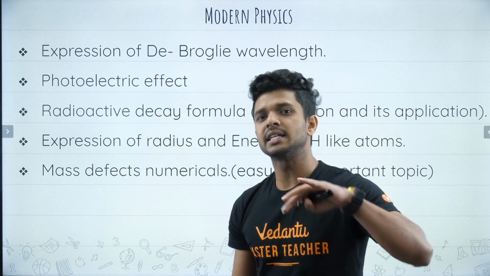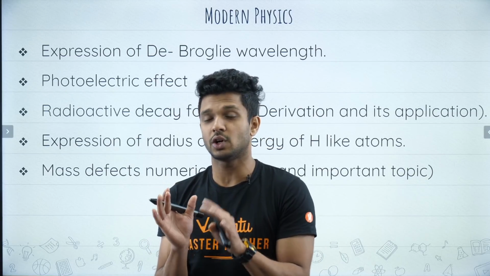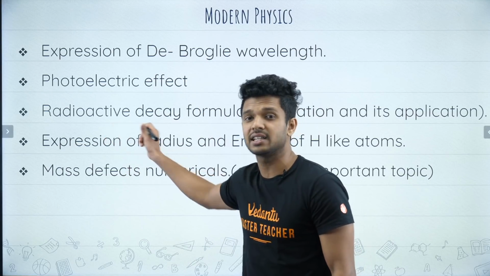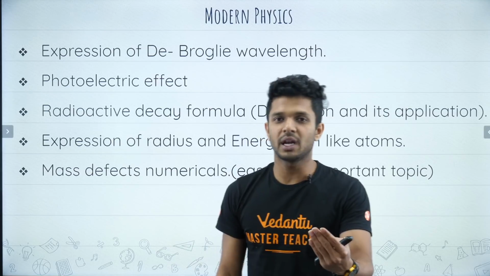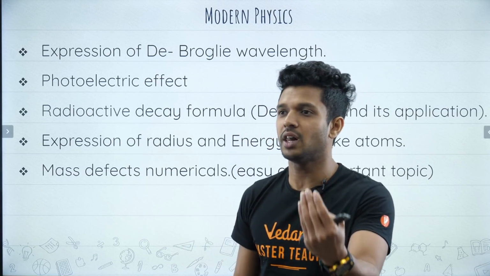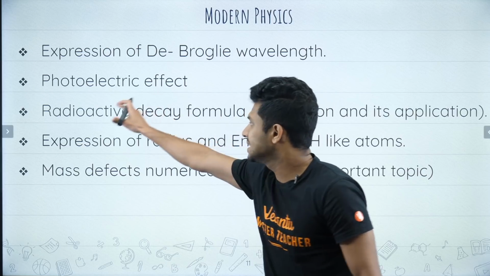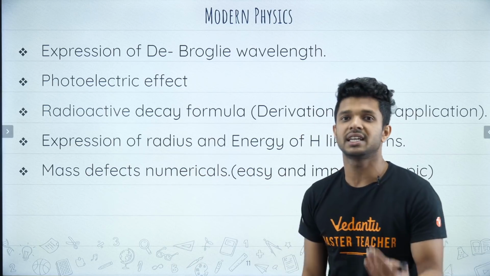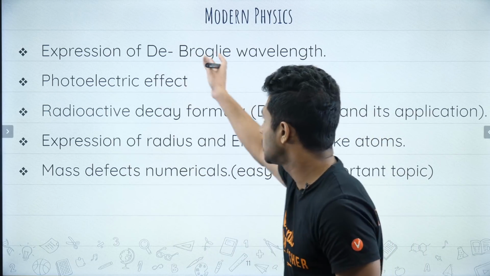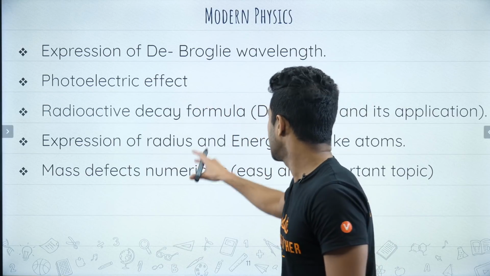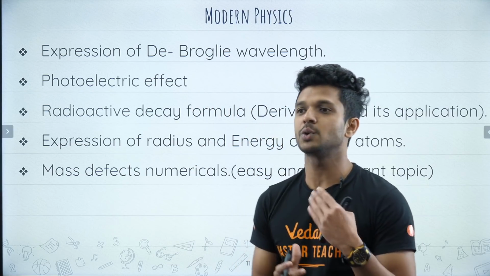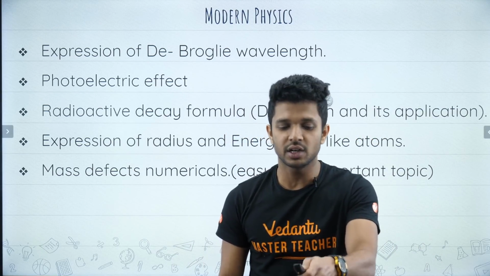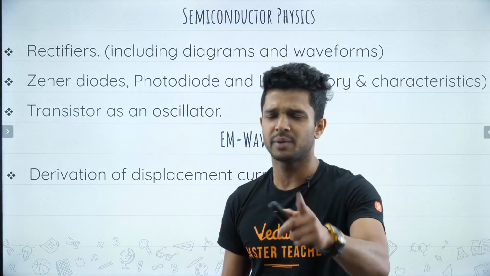Modern physics: the number of derivations that come from this chapter is not that big. It is very limited. Mainly the derivation comes from radioactive decay. I hope you remember finding a formula for activity, half-life, average life, all these things, right? So this is the main derivation which you have to go through. The rest of the things you can see over here are not derivations, but main information about the photoelectric effect, de Broglie wavelength, and the numericals, and the expression for energy of the nucleus and all those things. Yes, modern physics is a very easy chapter, so don't leave it as such. You have to grab all the marks which come from it.